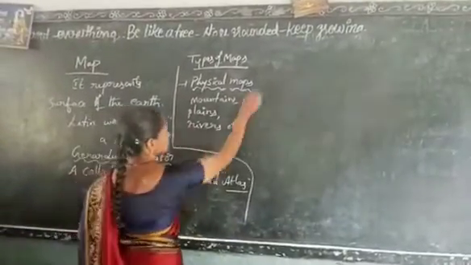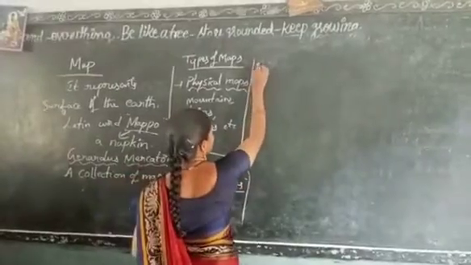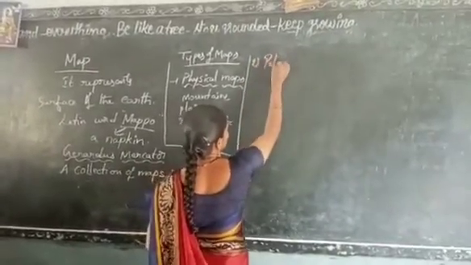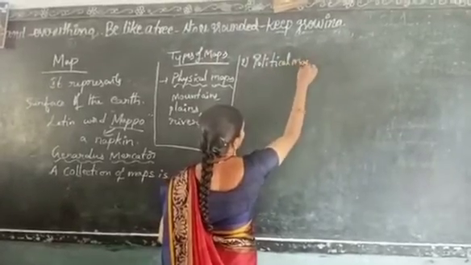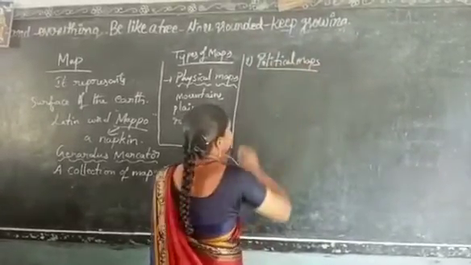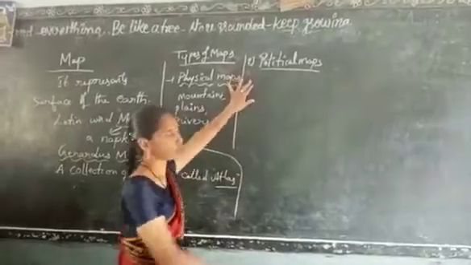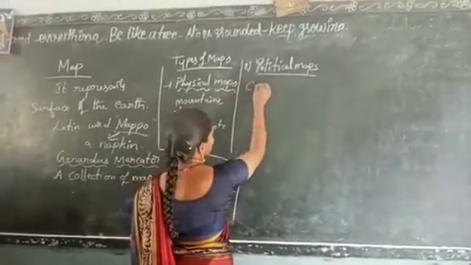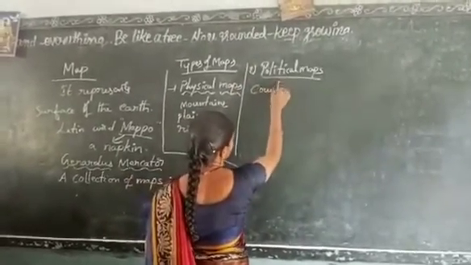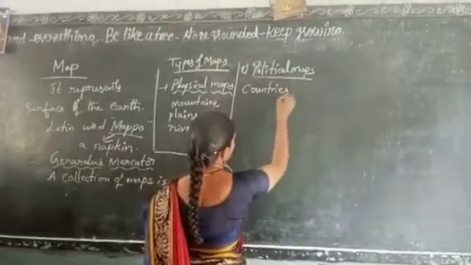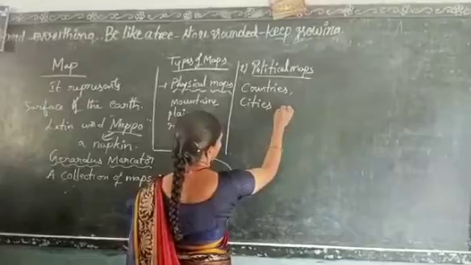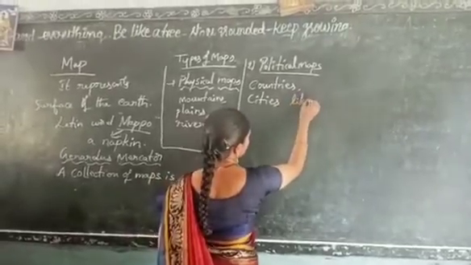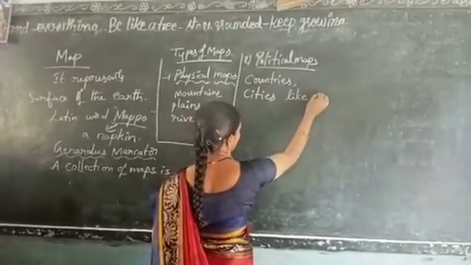And the second one is political maps. What is that? Political maps. These political maps show a particular country's countries and cities, like states.